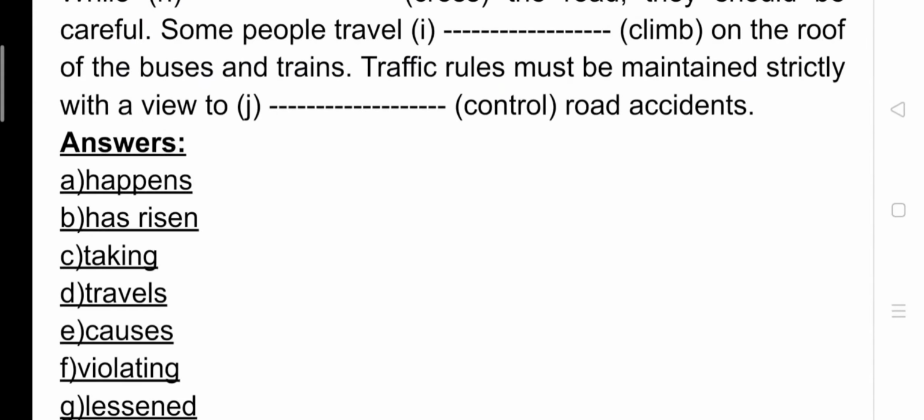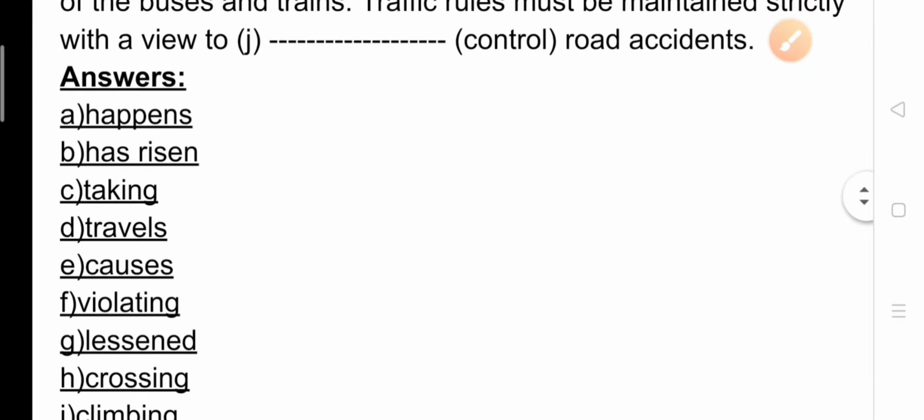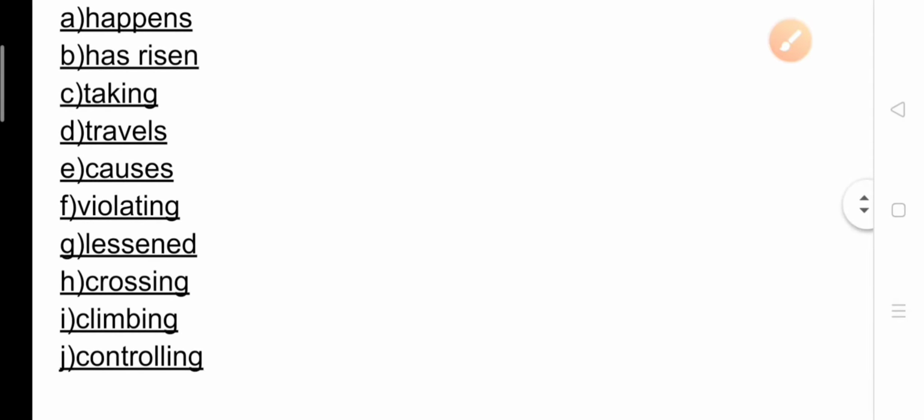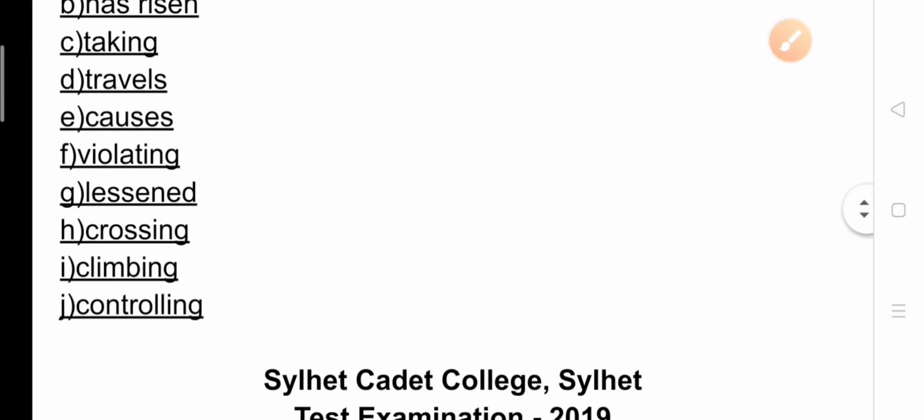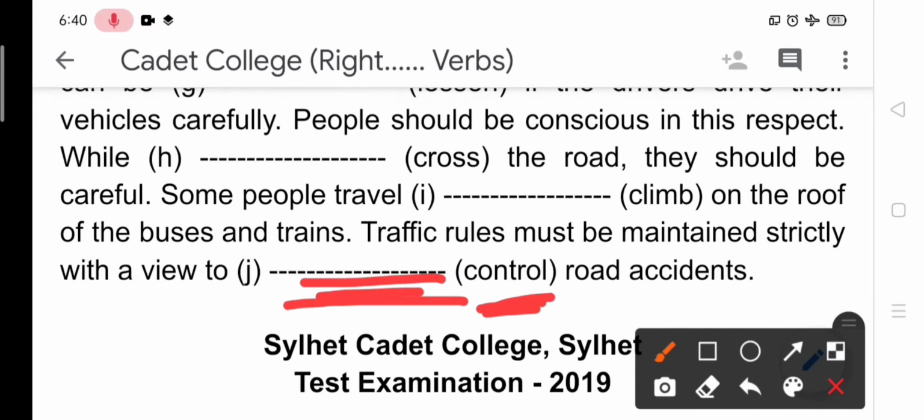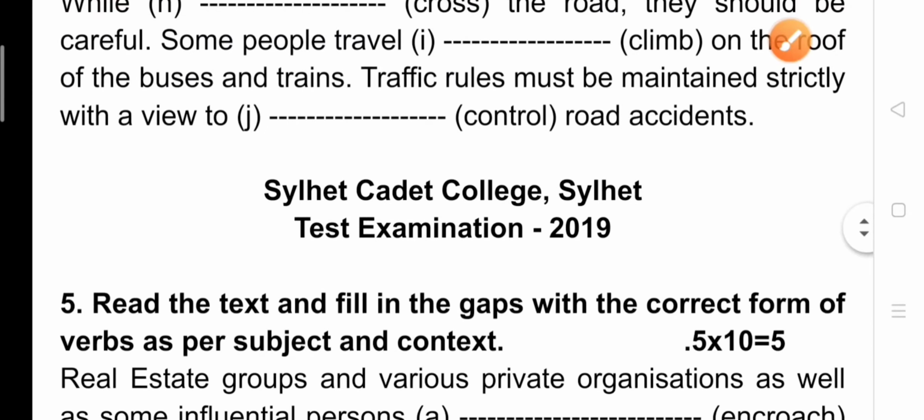Okay? So learners, the answers are happens, has arisen, trekking, travels, causes, violating, lessened, crossing, climbing, and controlling.